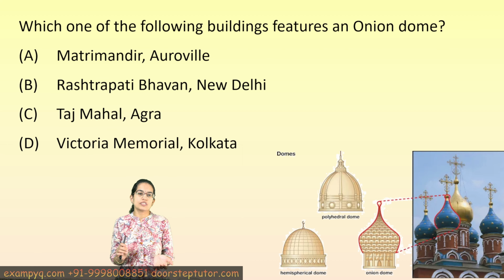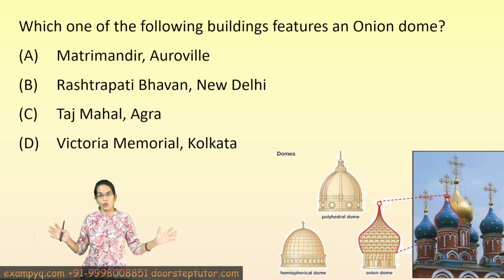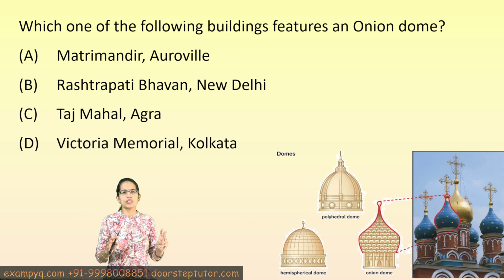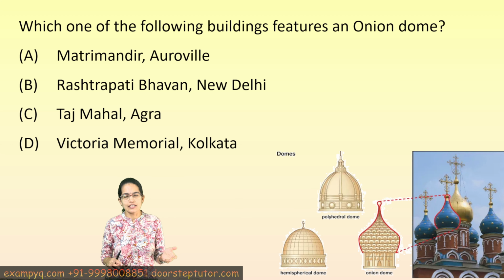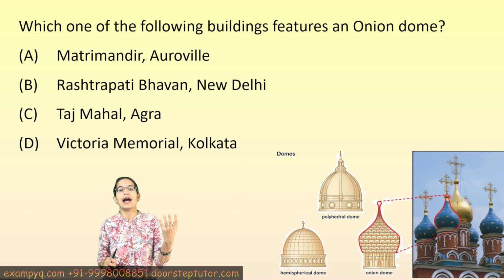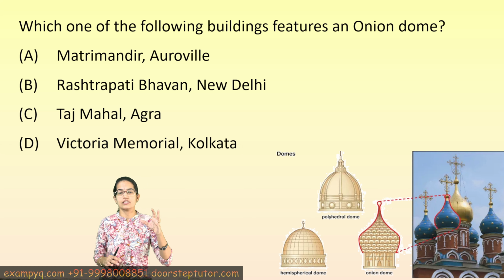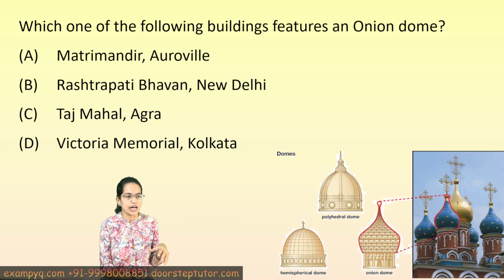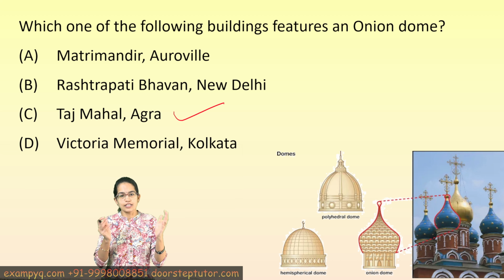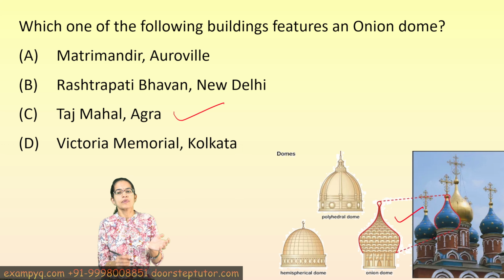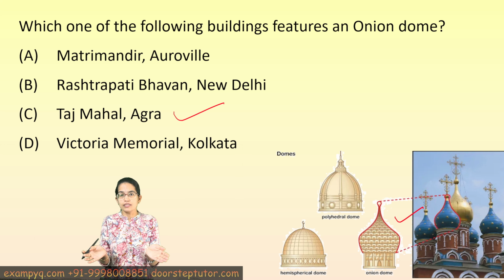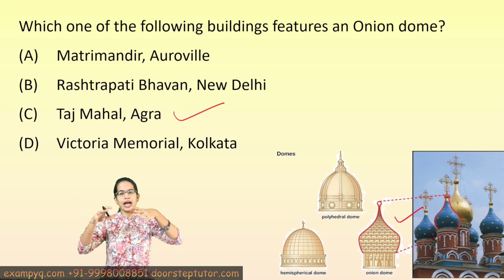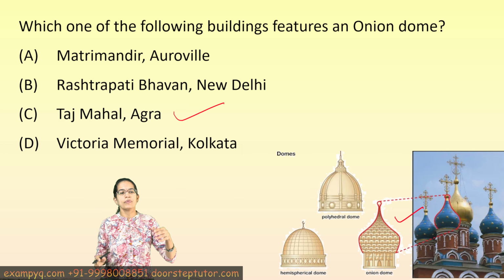The next question talks about the type of dome. Now usually we focus on three types of dome: onion dome, geodesic dome, and the classical dome, which is the Indo-Saracenic style dome. However, of these, the Taj Mahal is considered an onion dome structure, as you can see here, and this onion dome structure bulges out beyond the base and then tapers towards the top. So the Taj Mahal is a classic example for it.